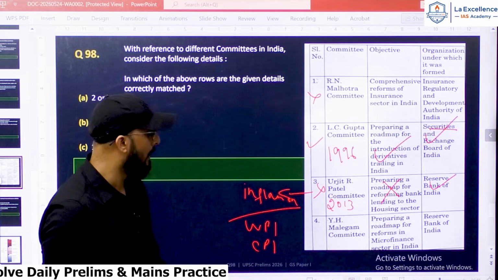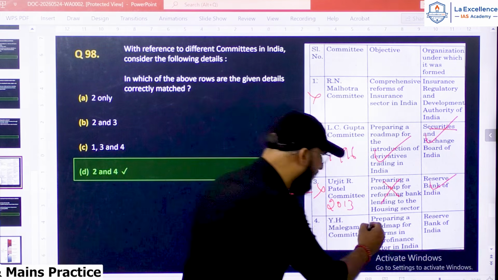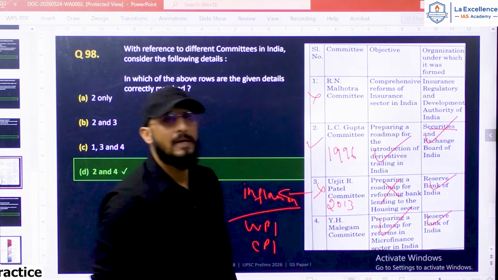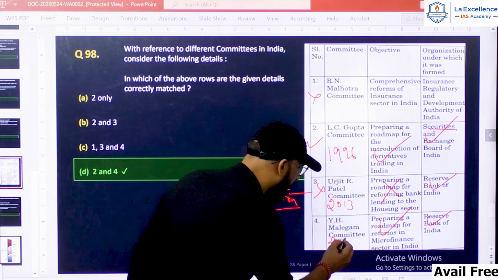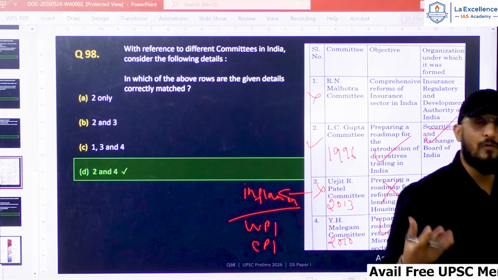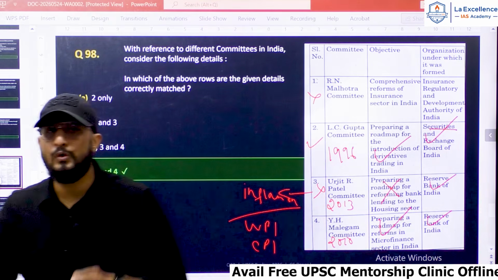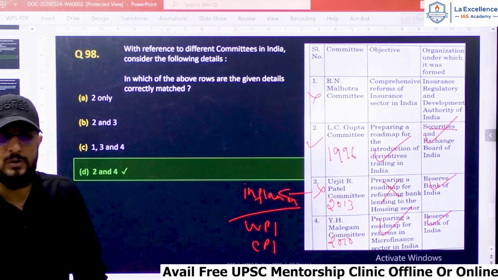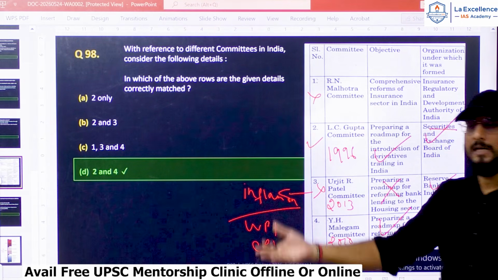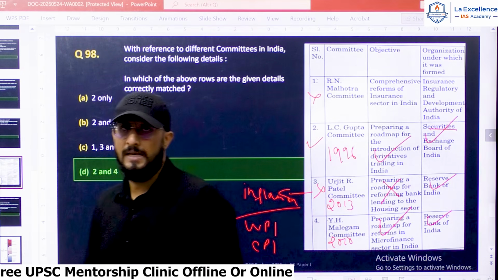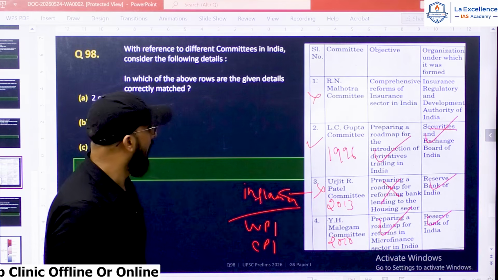Now, 4. Y.H. Malegam Committee, preparing a roadmap for reforms in the microfinance sector in India, which is correct, and formed by RBI. Yes. Malegam Committee was set up in 2010 to look into the problems in the microfinance sector. This committee was set up because of various suicides that happened in Andhra Pradesh due to the exorbitant interest charged by microfinance companies. To look into the microfinance sector in India, Malegam Committee was set up by the RBI.